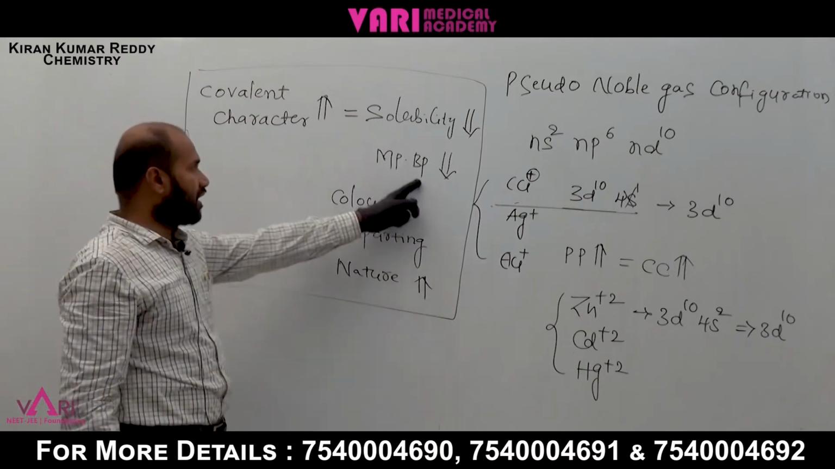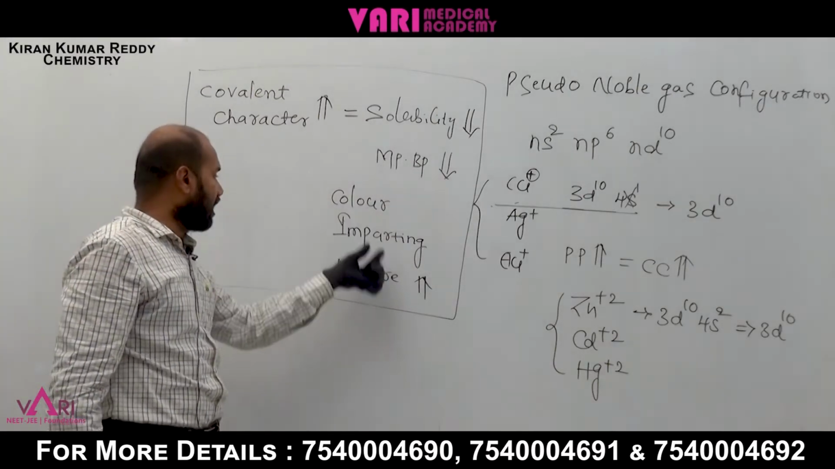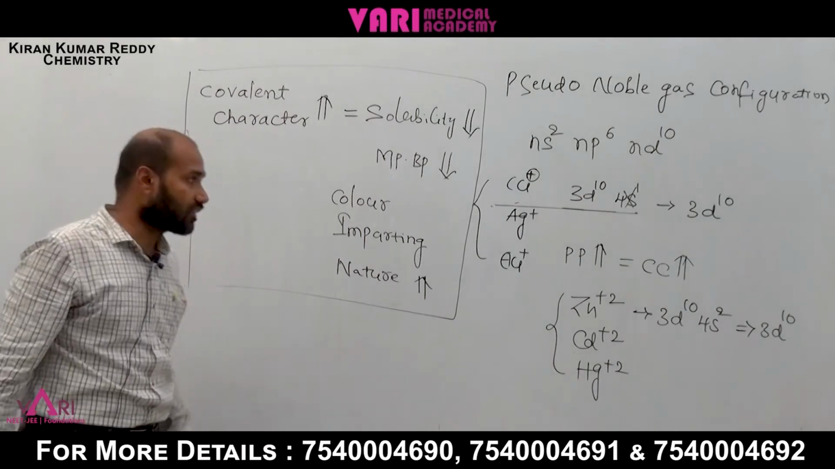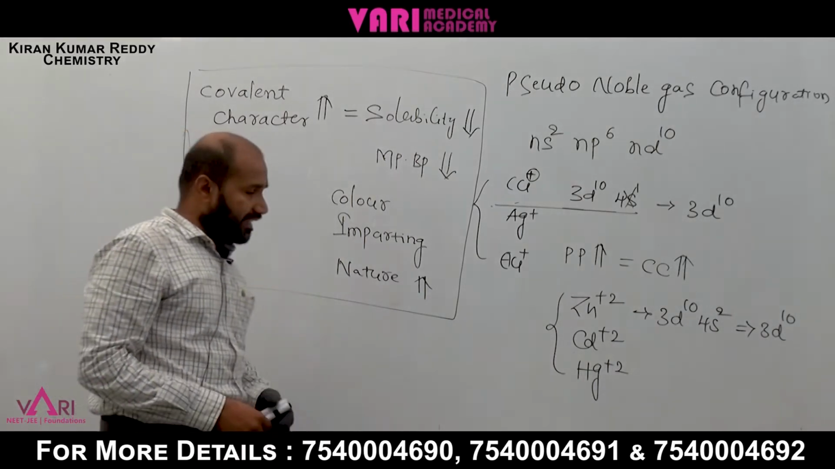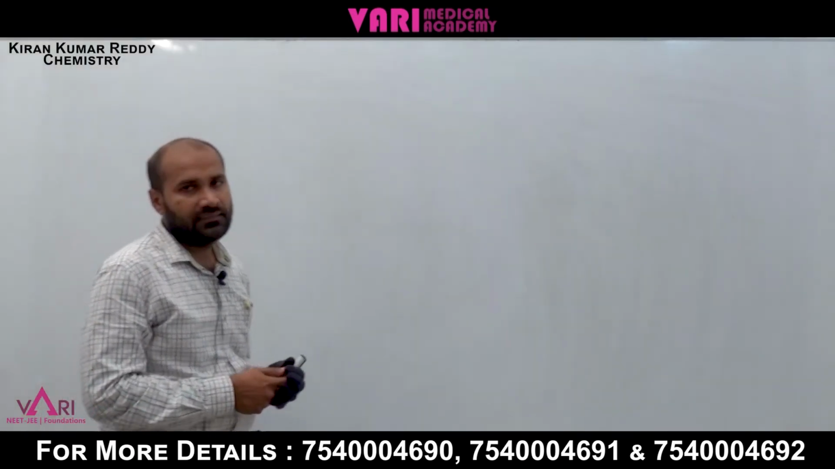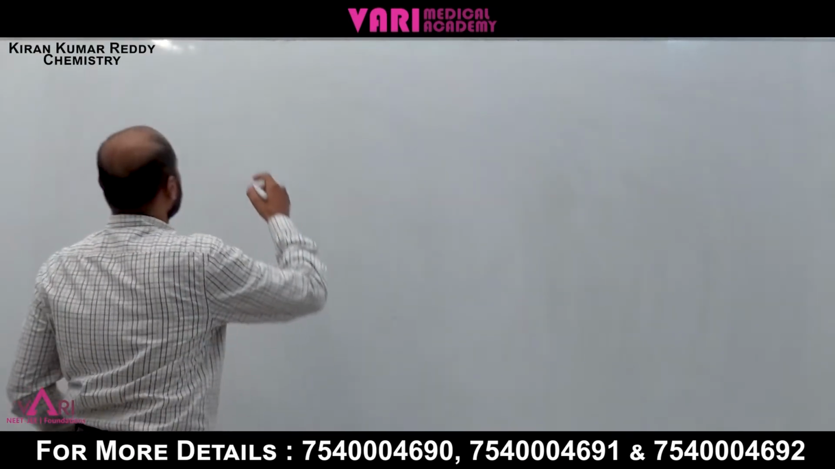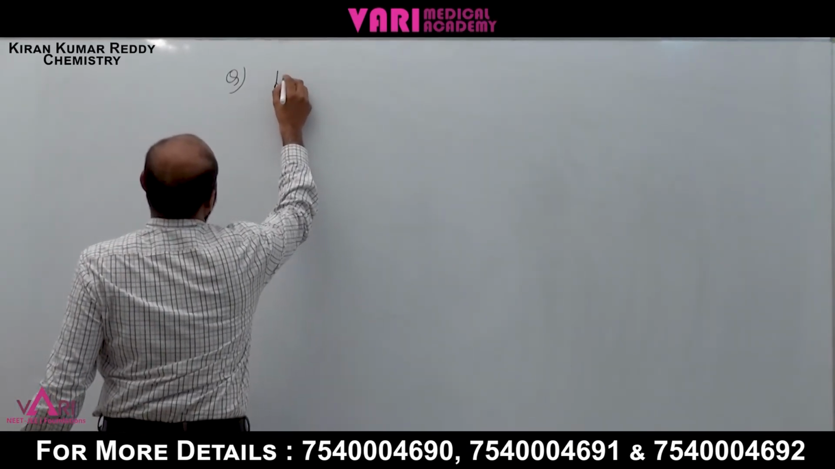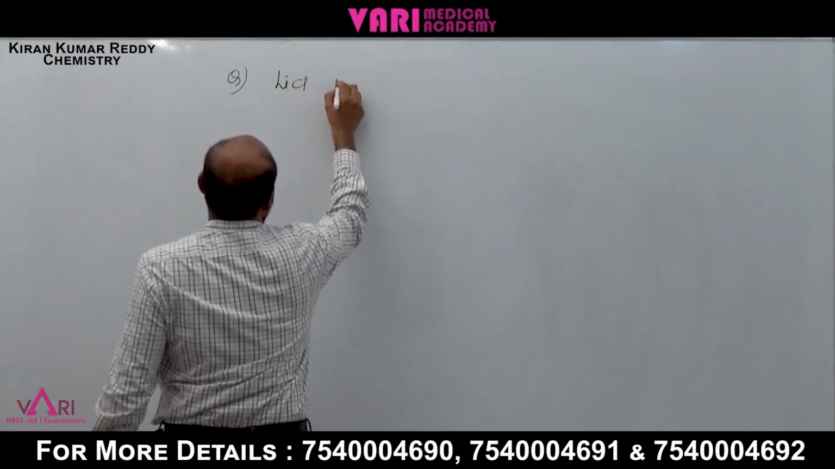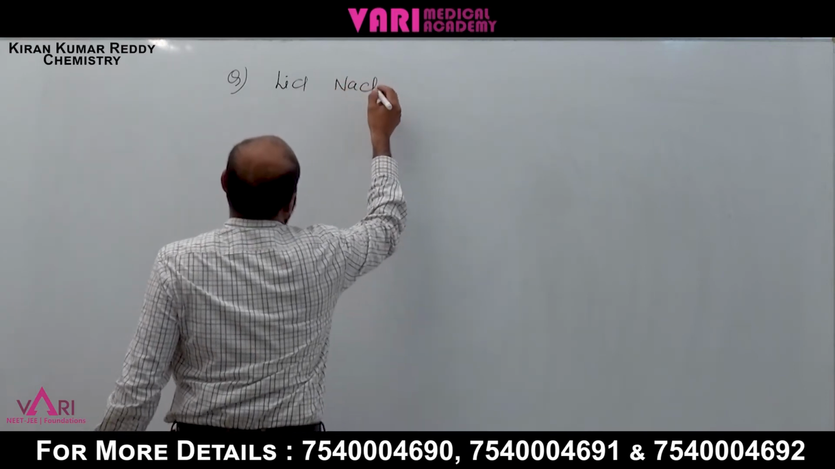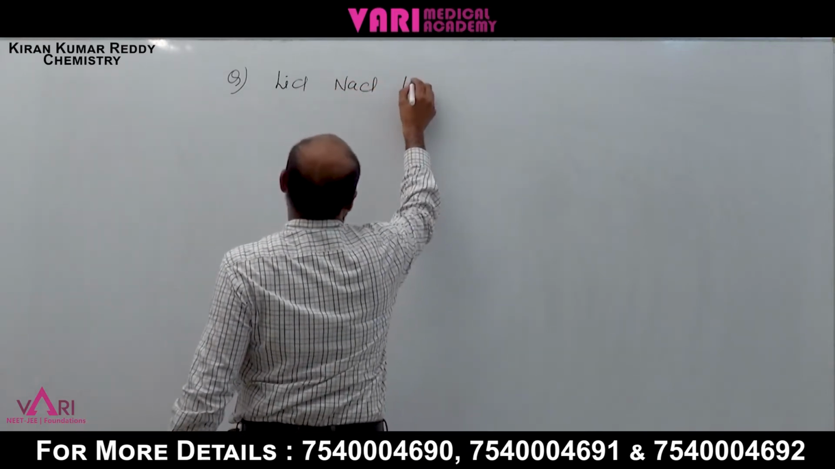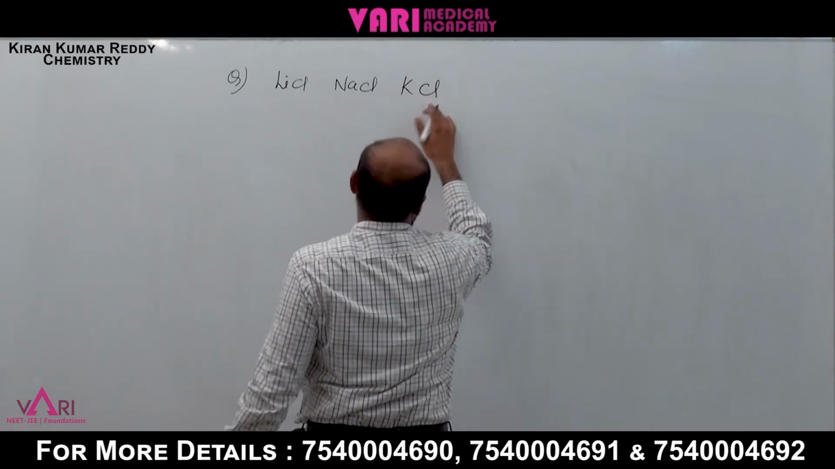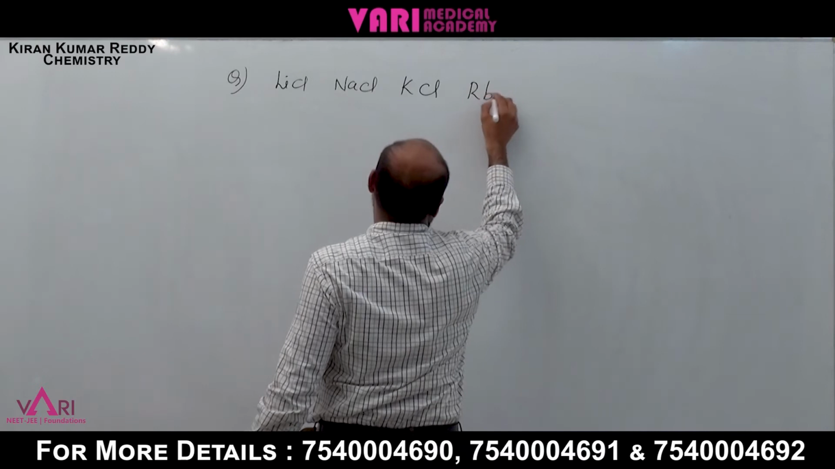Melting and boiling points also decrease, and color imparting nature increases. Next, we can take examples from the question: lithium chloride, sodium chloride, potassium chloride, rubidium chloride.